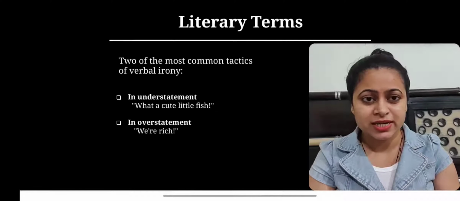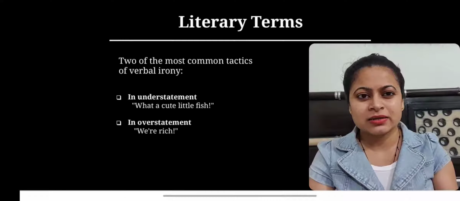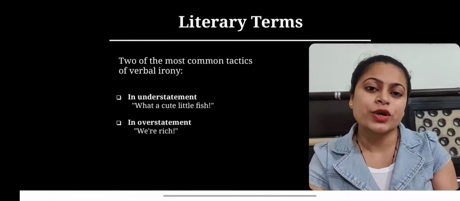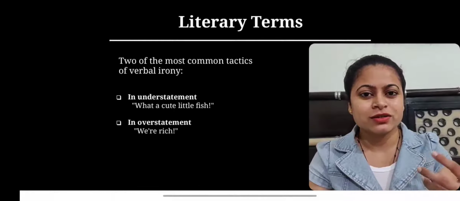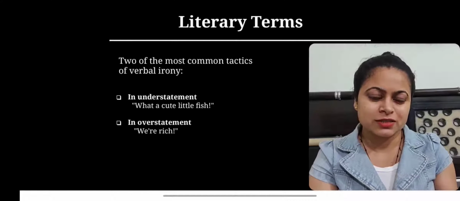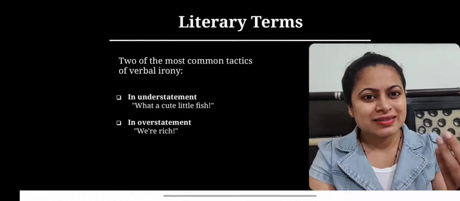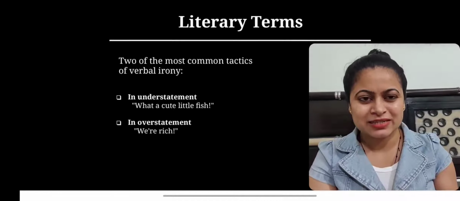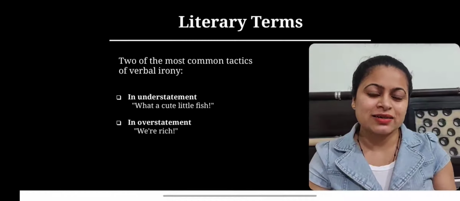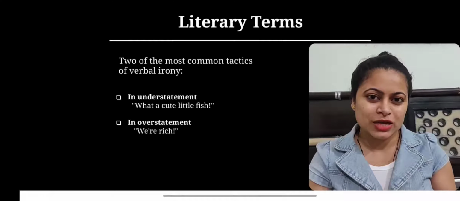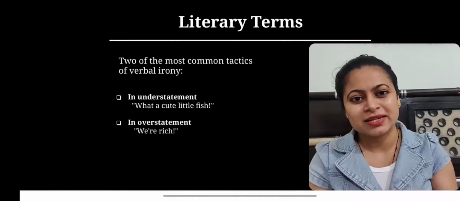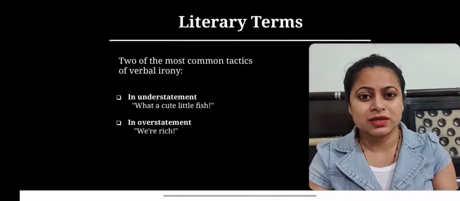This statement is, we are rich, and it is spoken in the context when there are two persons who are in dire need of money, and they happen to find a coin on the road, and after getting this penny, one of the persons releases this statement, we are rich, where the intended meaning is how ironical the condition is, that they have got this penny when they are in need of a good sum of money.